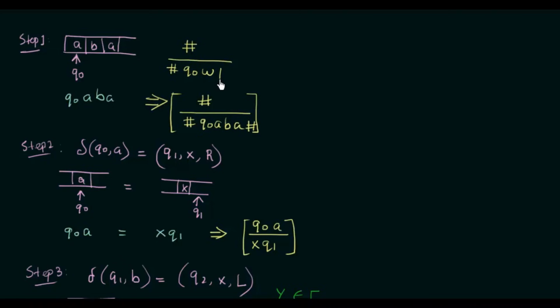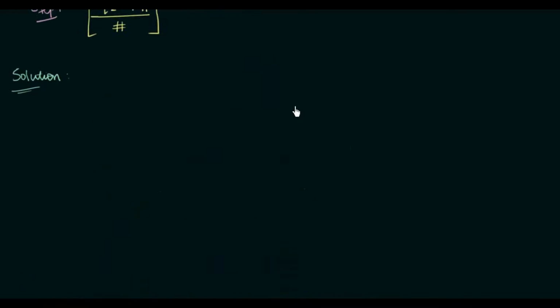I'm sorry about this. So there is another hash over here. Just note this point. We can start with this domino because we have hash at the top beginning and hash at the bottom beginning. So I'll be starting with this domino, hash by hash Q0 ABA hash. This will be the first domino that we can use for our solution.